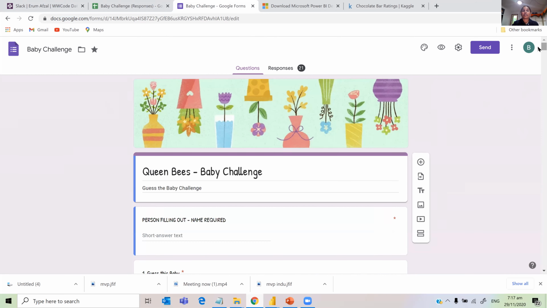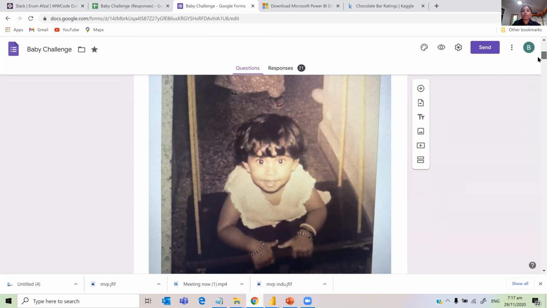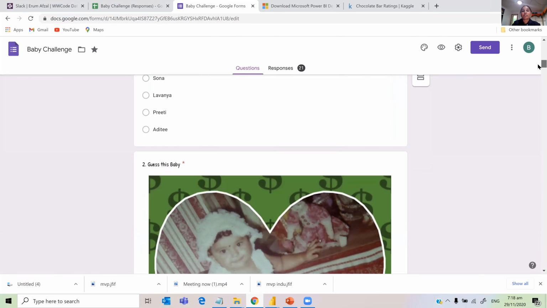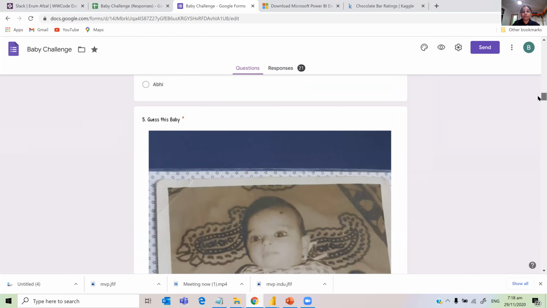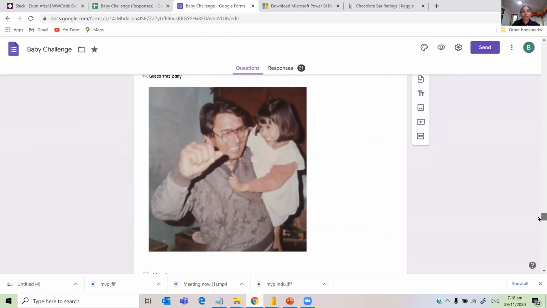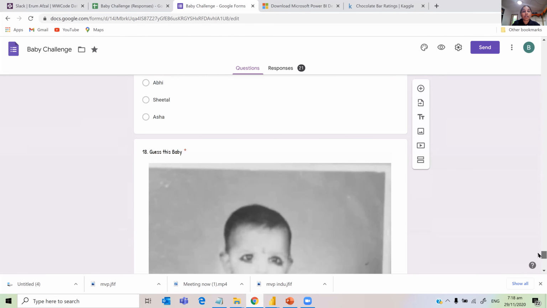So whoever is an adult now who belongs to the group has supplied their baby photos, and then we have given some options to choose from. Who could this baby be? There are 18 questions.